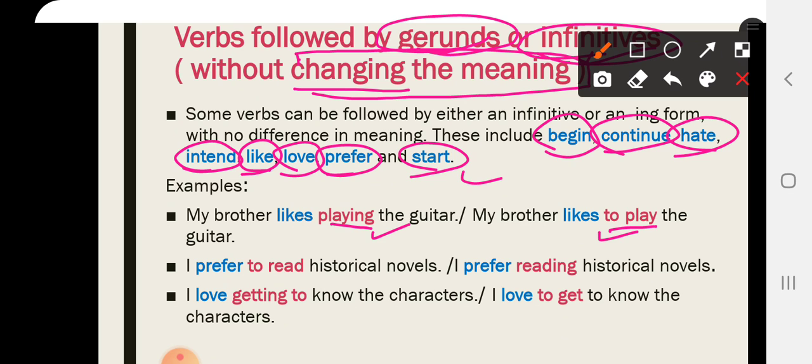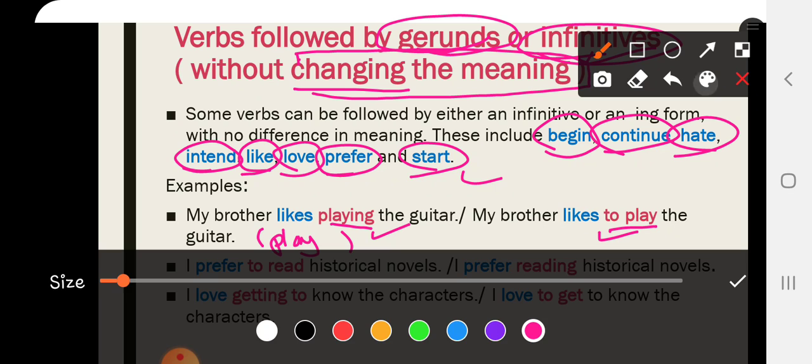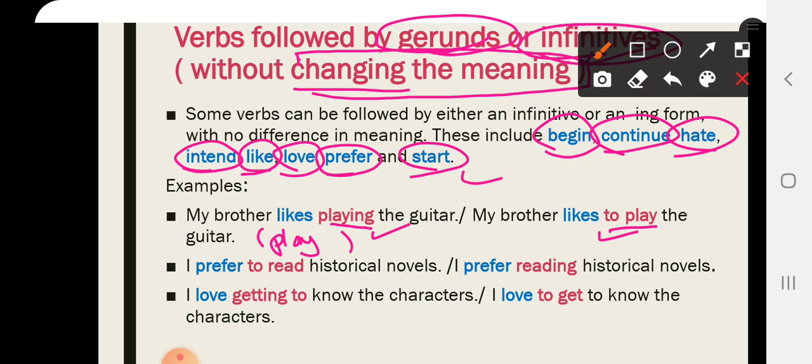So if I asked you to put the verb play between the brackets, and here is a space, okay, if you have written playing or to play, both are correct. Okay, to play or playing are correct. Clear?